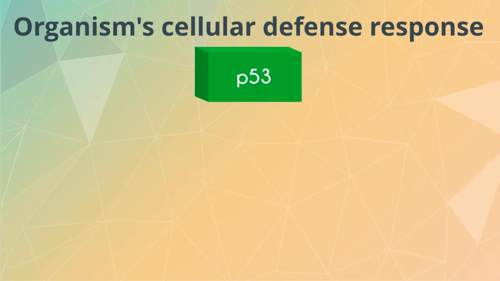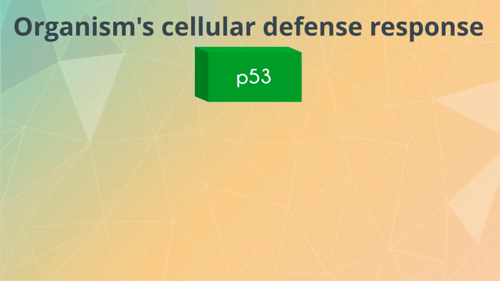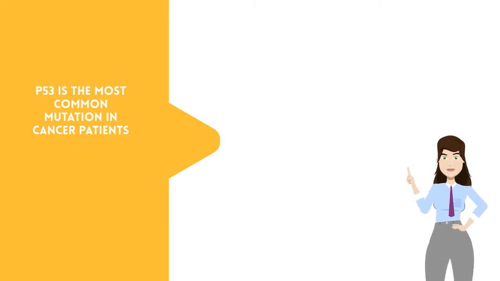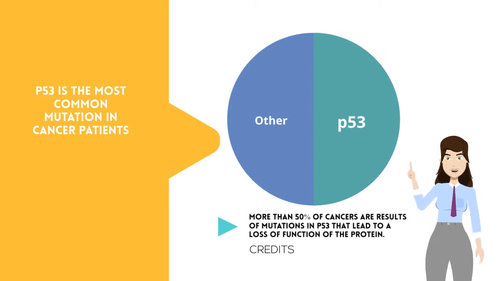p53 is the most significant protein used. It can halt cell divisions or even lead to programmed cell death. An error in the functions of p53 is the leading cause of cancer. In fact, this accounts for more than 50% of human cancer.